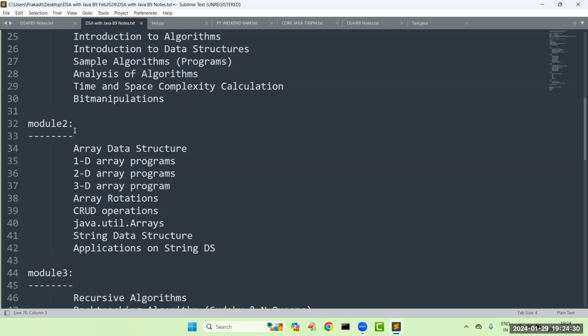Same thing we are doing here. We already have the collection framework in Java, but it has its limits. But in the background, how it is going to work, that we are going to see here. By writing with our own hands, we will write the code.